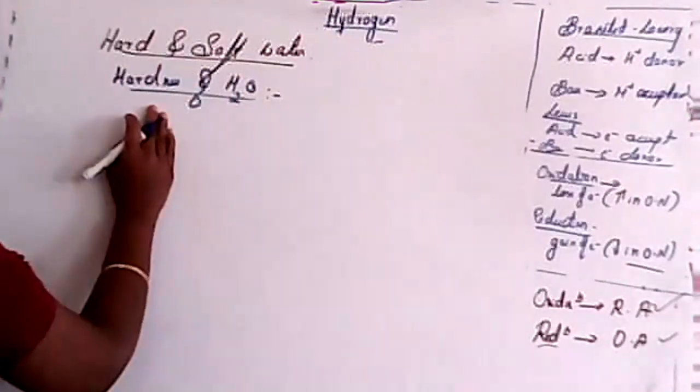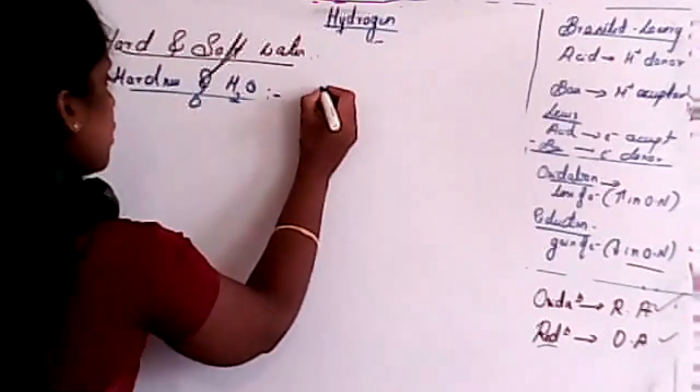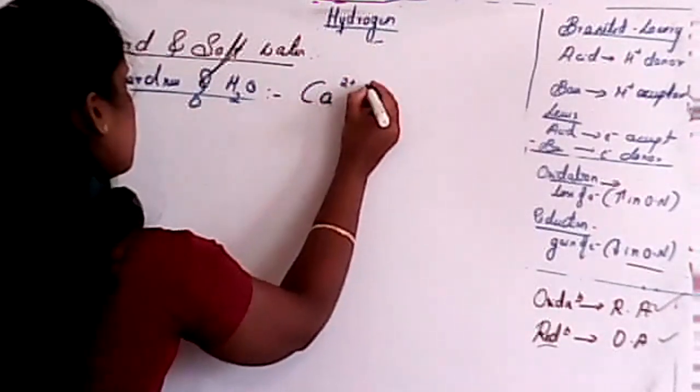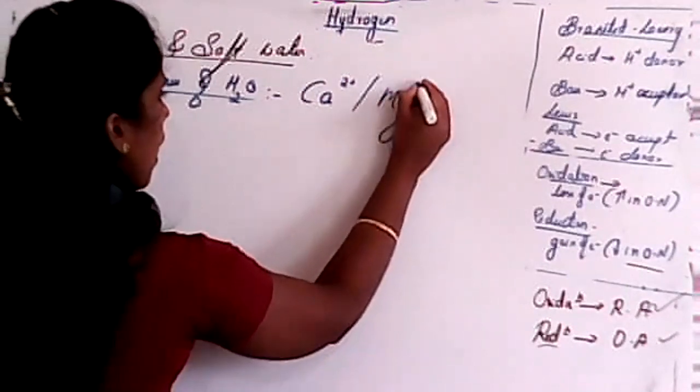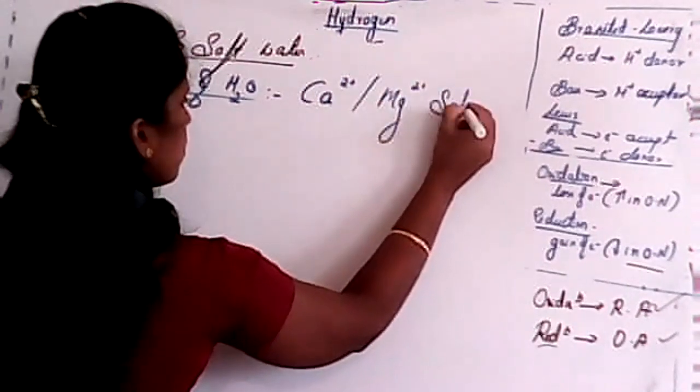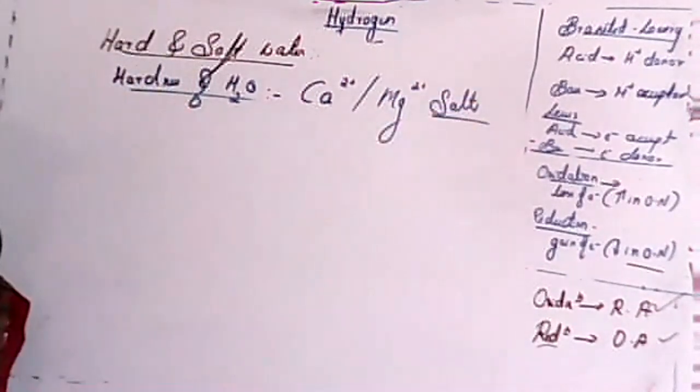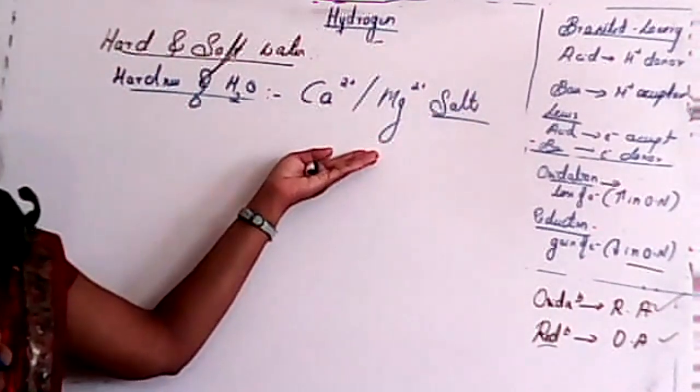Okay, so now listen, hardness of water is specially due to the presence of calcium and magnesium salts, isn't it? In which form will it be there?